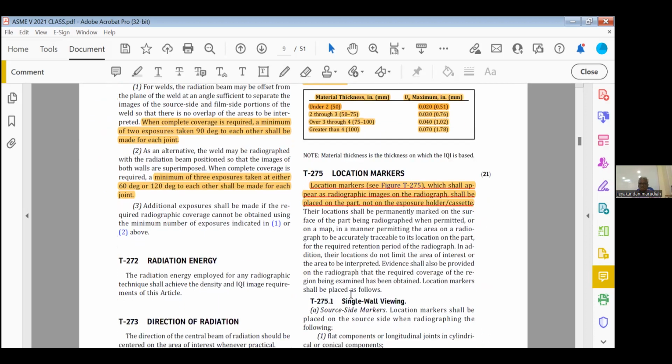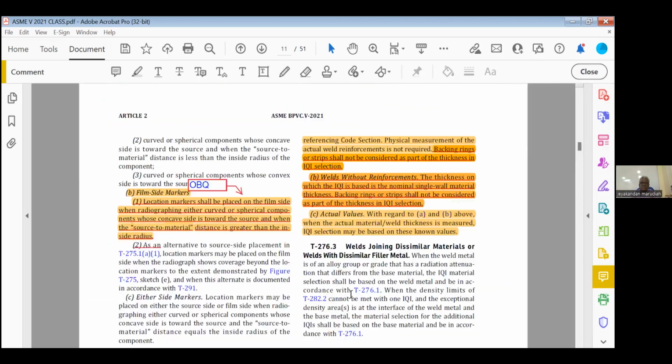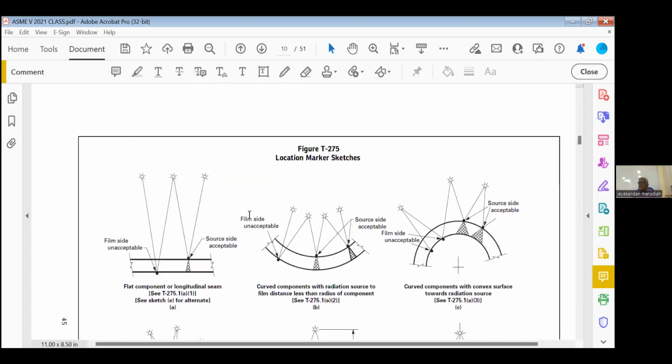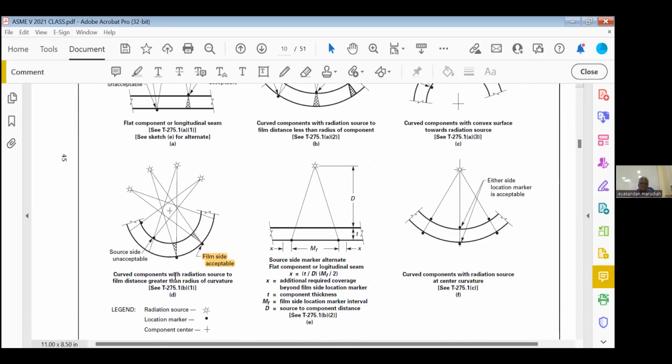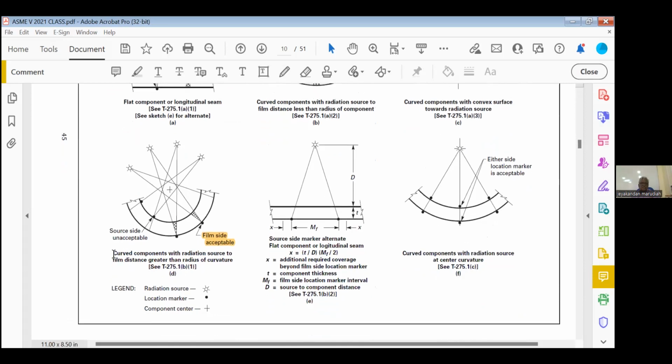Then location marker, these are not important. What do we mean by location marker? You know the numbers 5, 10 to be traceable, or the welder identification. Which side should you keep it? Generally, practically, we will not give any importance. But the code says you should keep it on the source side. Only one condition, we can keep it on the film side. Highlight this sketch. For curved components with the radiation source distance greater than the radius, we can keep it on the film side.